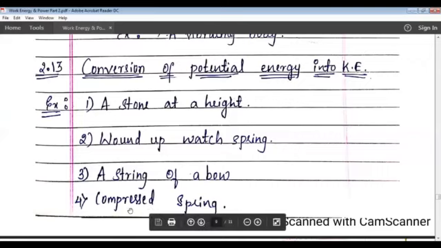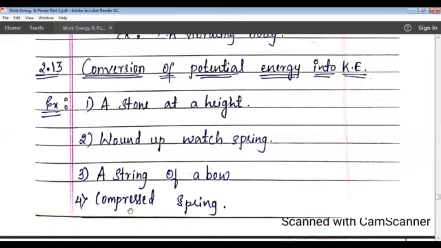Last one, a compressed spring. A compressed spring has elastic potential energy due to its compressed state. When it is compressed, it has elastic potential energy because there will be a change in the shape and size of the body. As soon as you leave your hand, that stored elastic potential energy will be converted into kinetic energy, due to which the spring comes to its original position.